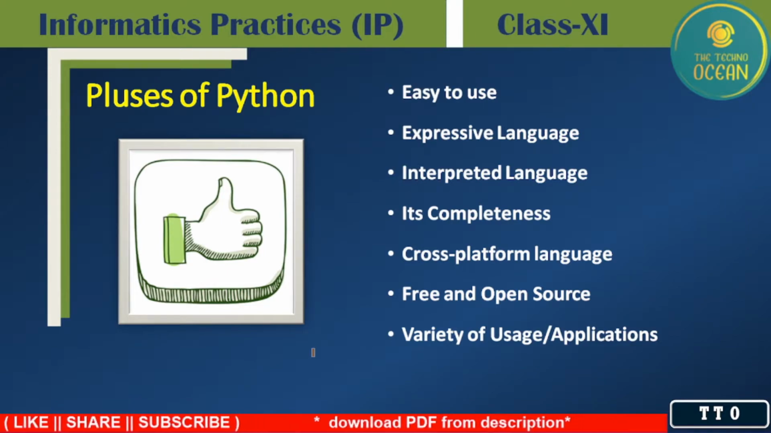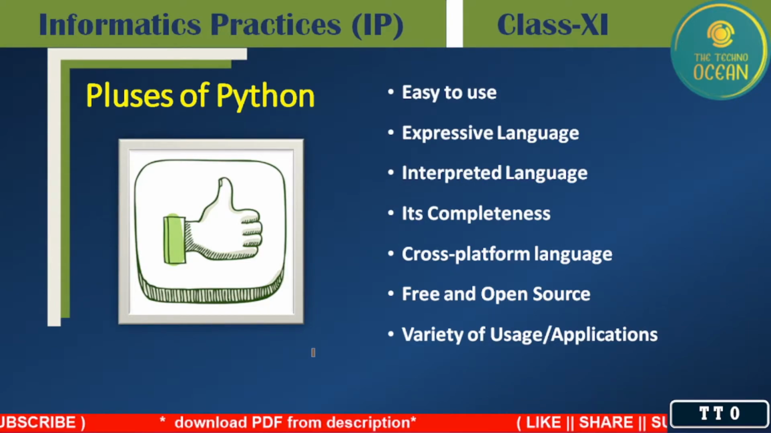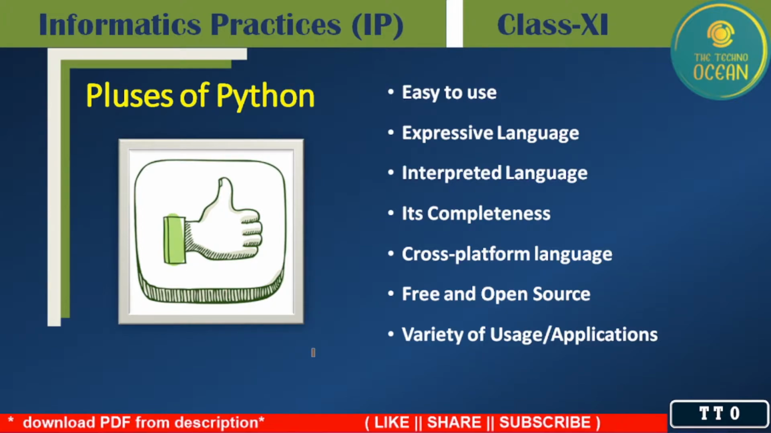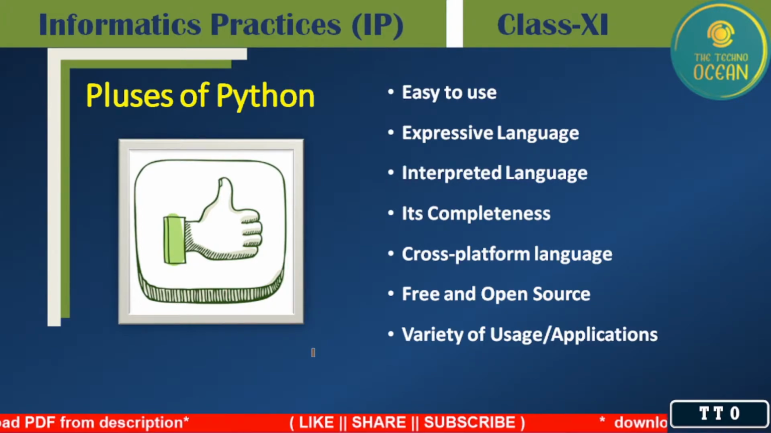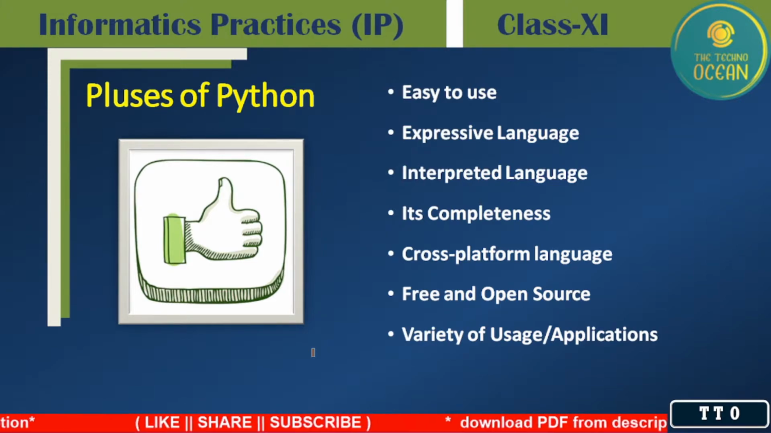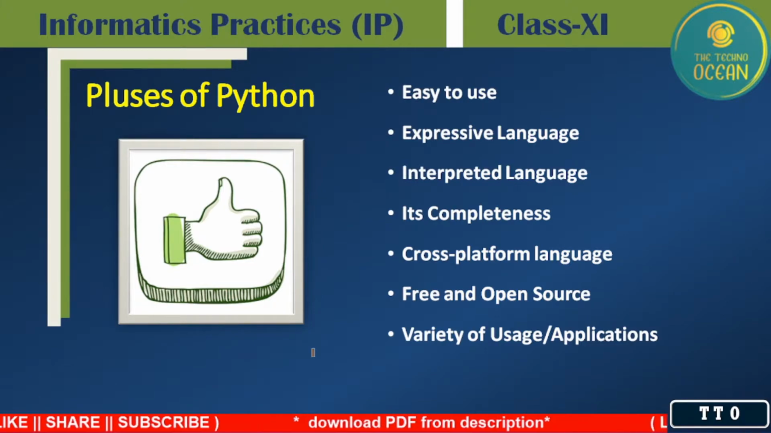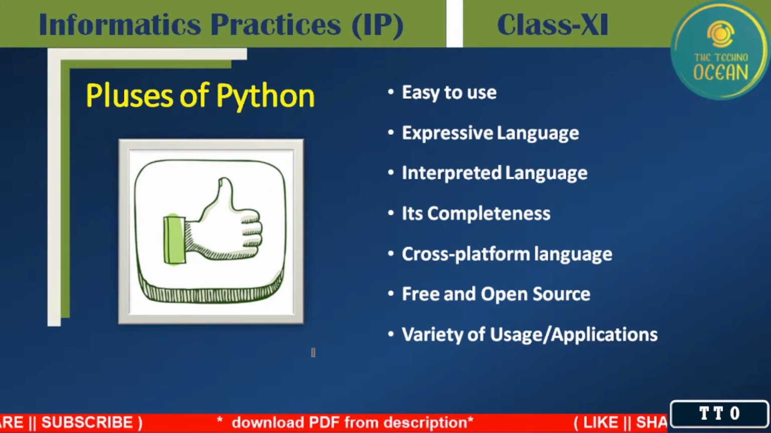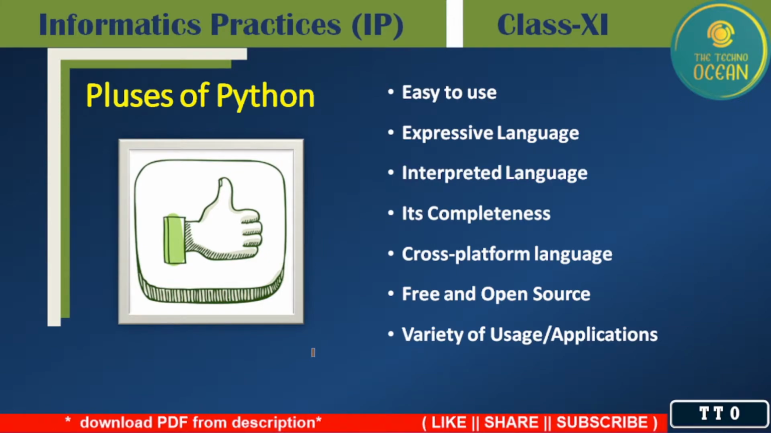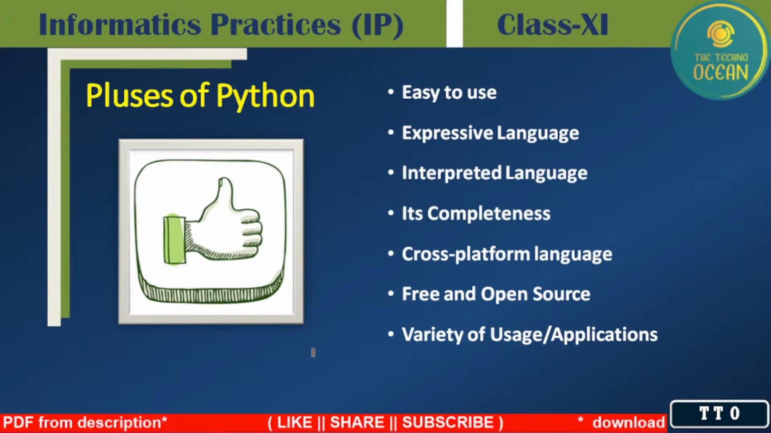We know what an interpreter is. You give the definition of interpreter in the comments. Basically, an interpreter is a language translator that translates code, the complete code, line by line. So Python supports an interpreter. Its completeness: all kinds of software we can design using Python. So it is completeness.